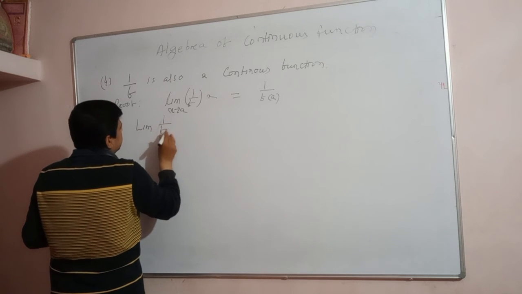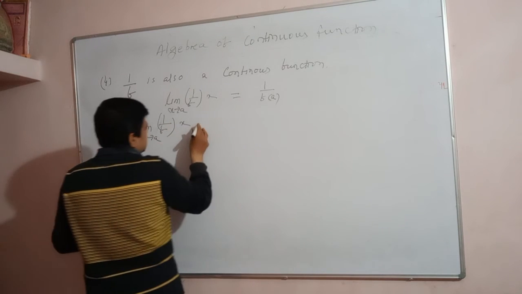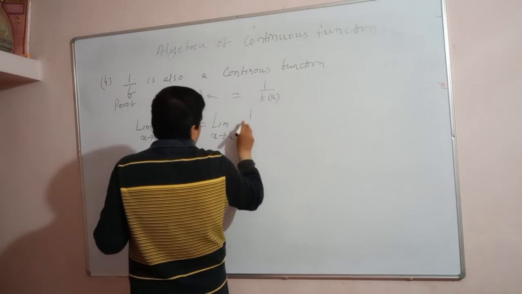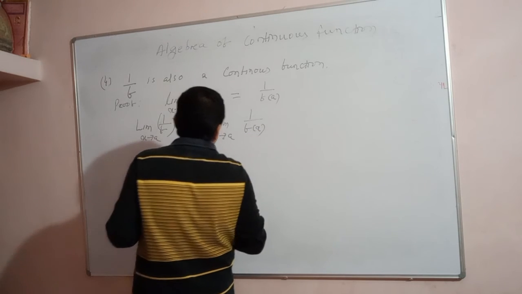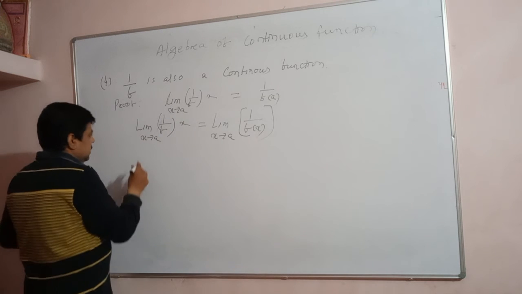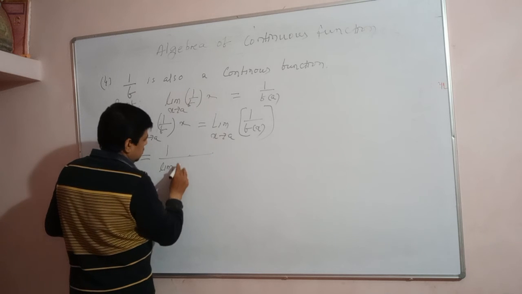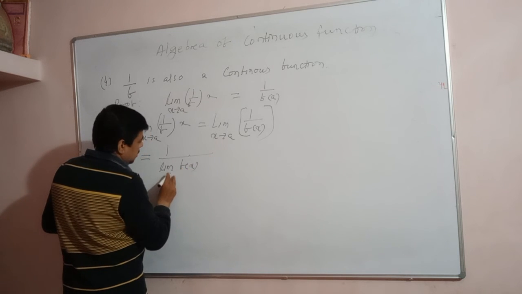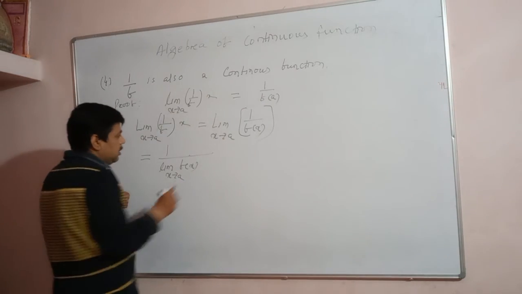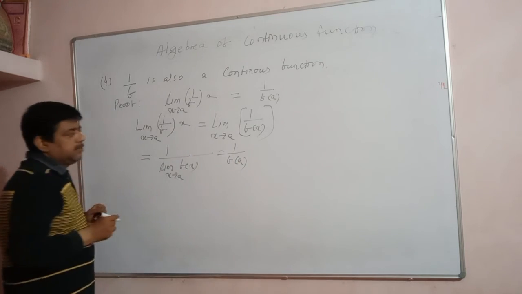Okay, let us say now the limit of 1 by f(x) when x approaches a is equal to the limit as x approaches a of 1 by f(x). Understand? And that is equal to 1 by the limit of f(x) as x approaches a. Since f(x) is a continuous function, the limit of f(x) is equal to f of a, so 1 by f of a.